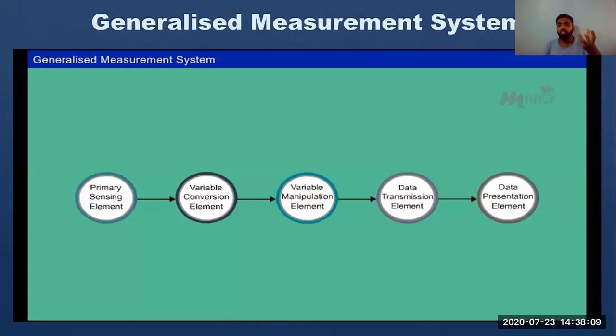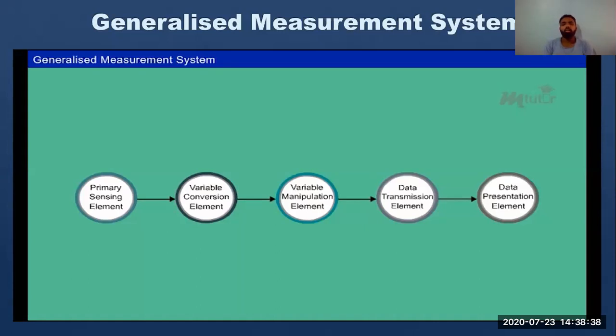They condition your signal. They receive your input and they condition it according to the instrument or the availability of the instrument that they are having. So this variable manipulation and data transmission come under signal conditioner. And what will be data presentation? Data presentation will be your screen, the presenter. And what will come under signal conditioner?